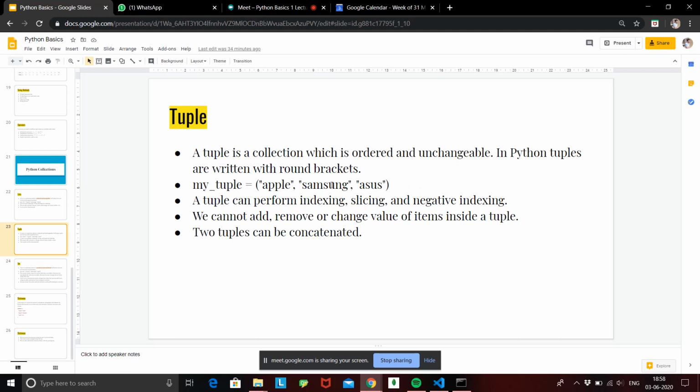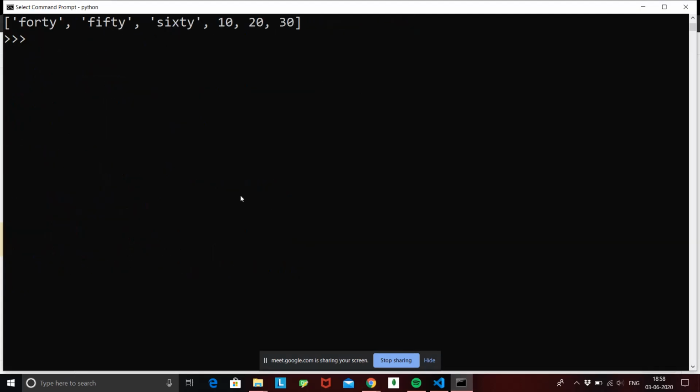Alright, so basically all the functions that are applicable to a list are applicable to a tuple. The only change is that you cannot change any value inside a tuple. So let's see a quick example for a tuple itself.